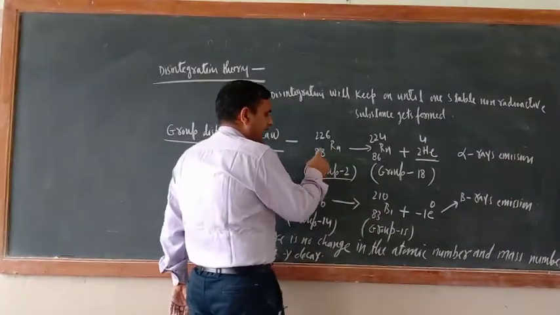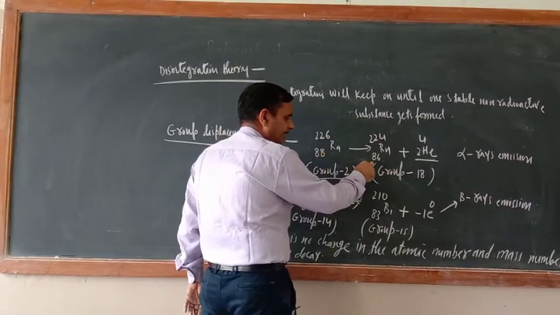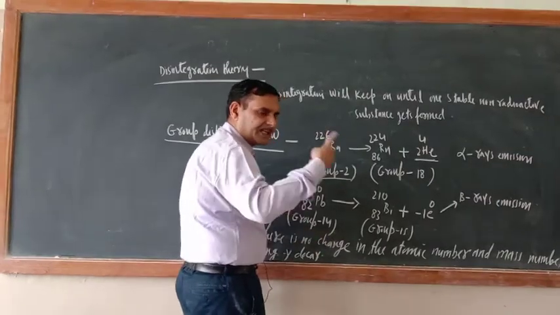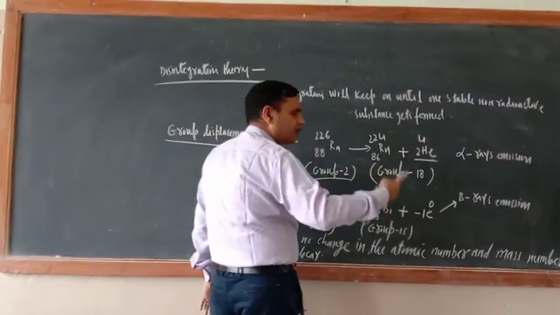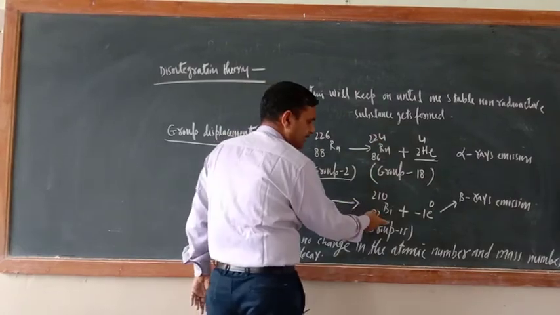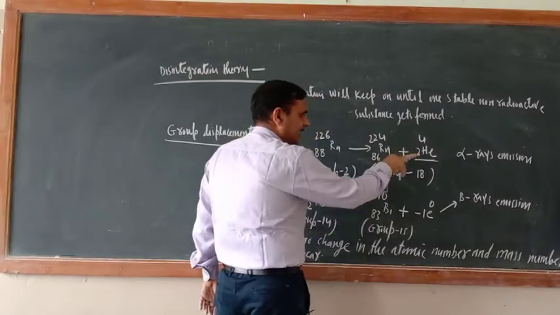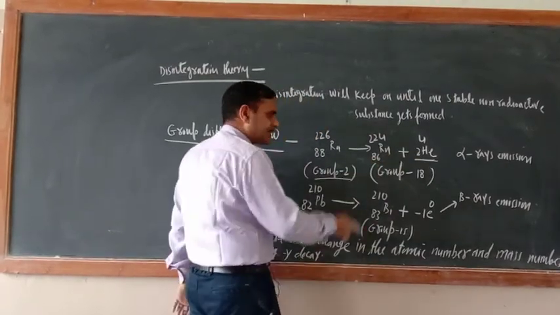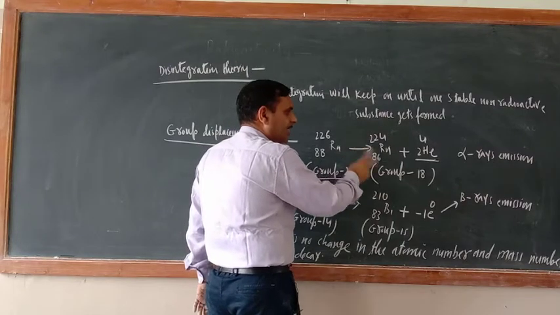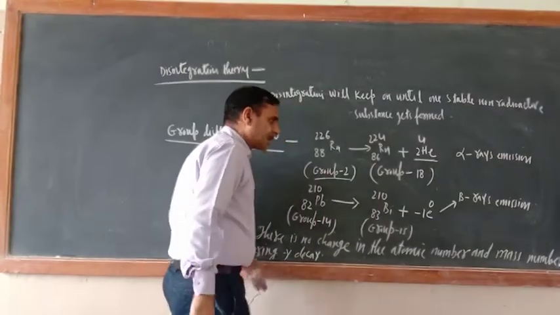What about alpha rays? There is a loss of 2 in atomic number, 88, now here 86. So in case of emission of beta rays, there is an increase by 1 unit positive charge, meaning proton number, atomic number is increased by 1 and mass number remains constant. In case of emission of alpha rays, there is a decrease by 2 units of atomic number and by 4 units of mass number.